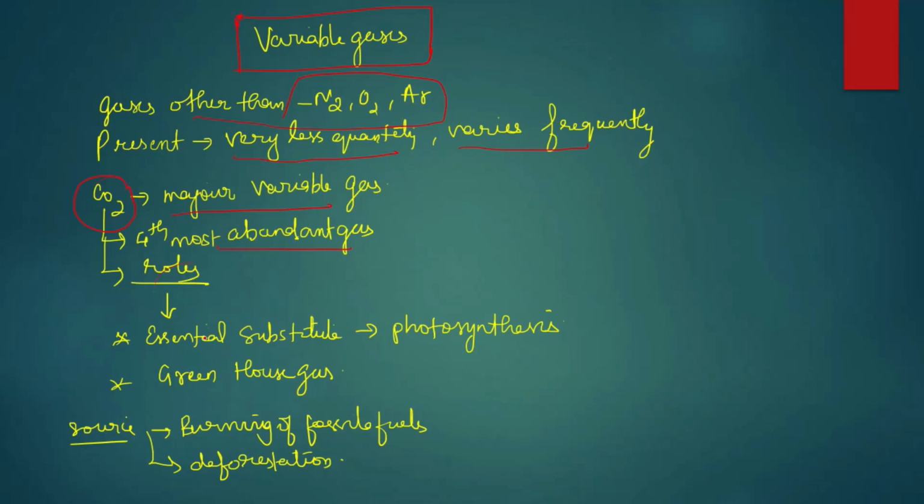Its role is as an essential input for photosynthesis, and it is also a greenhouse gas. What is its source? Burning of fossil fuels and deforestation release carbon dioxide into the atmosphere.